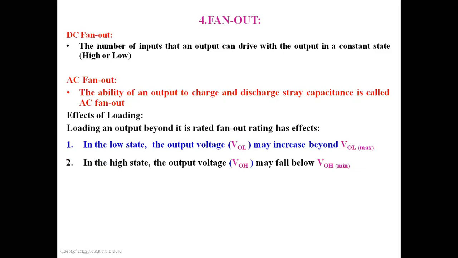It will be below the 4.9 because you have connected more inputs at the output of the transistor. So it has an effect on the low state and high state.